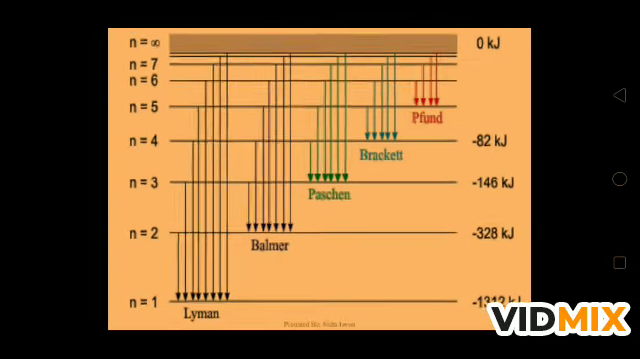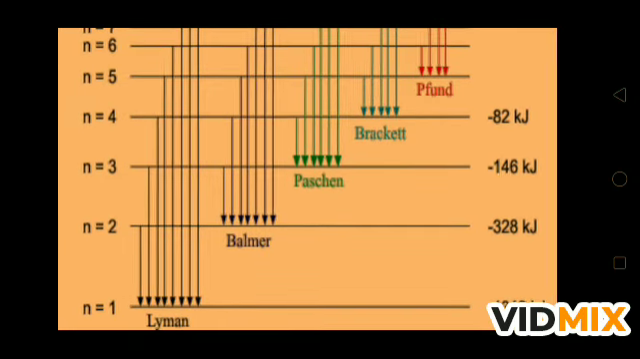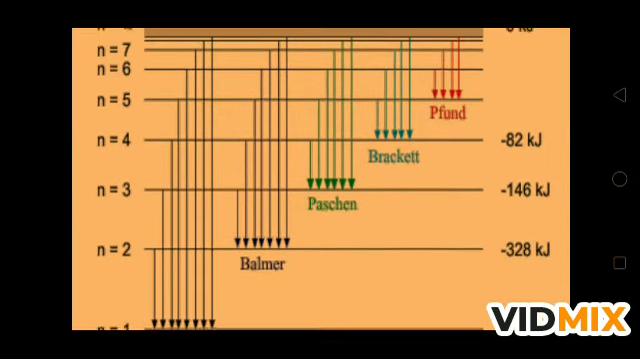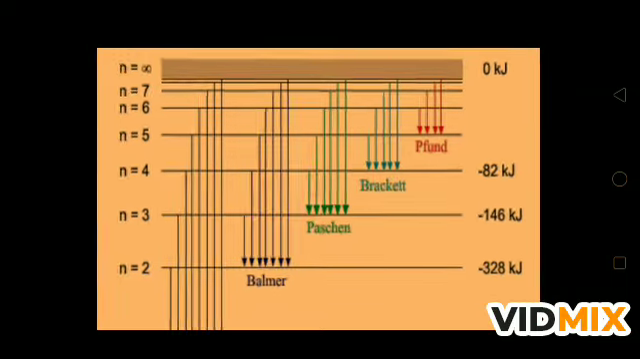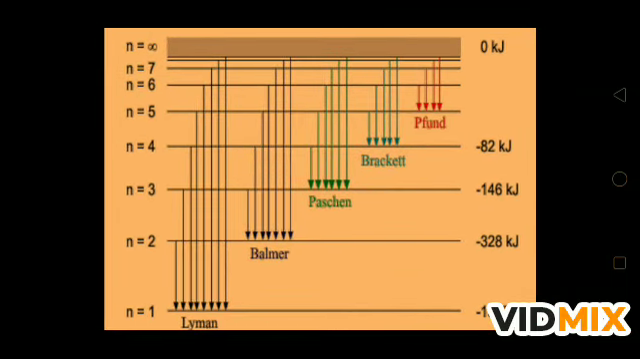If you see this, Lyman series, Balmer series, Paschen series, Brackett series, and Pfund series, this is the way how to draw the series of the spectral lines.